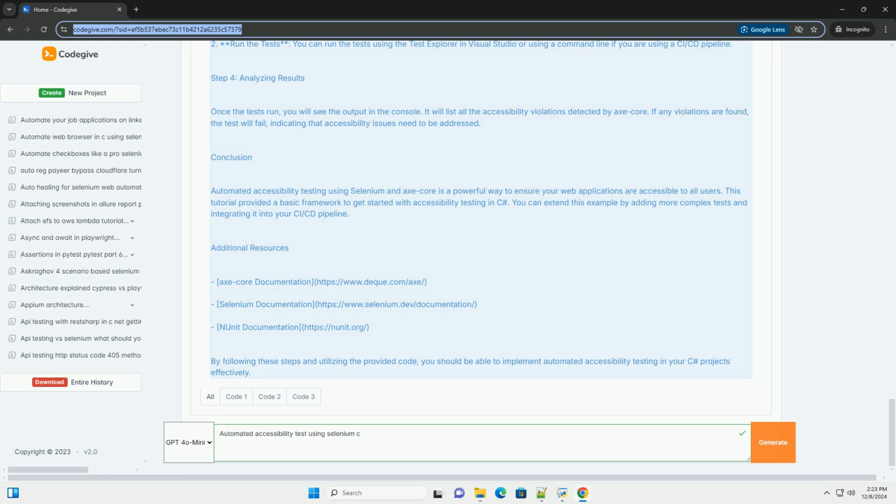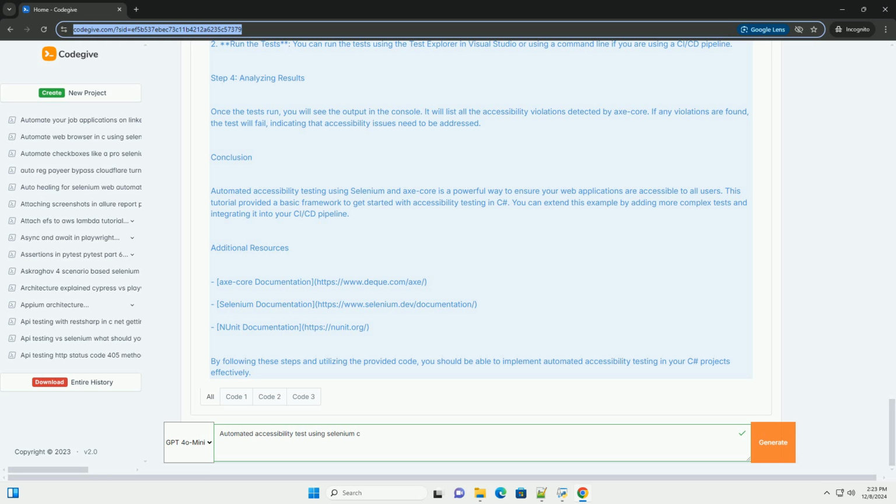Step 3, running the tests. 1. Build the project. Compile your project to ensure there are no errors. 2. Run the tests. You can run the tests using the Test Explorer in Visual Studio or using a command line if you are using a CI/CD pipeline.